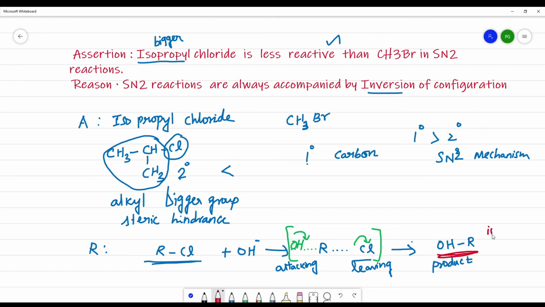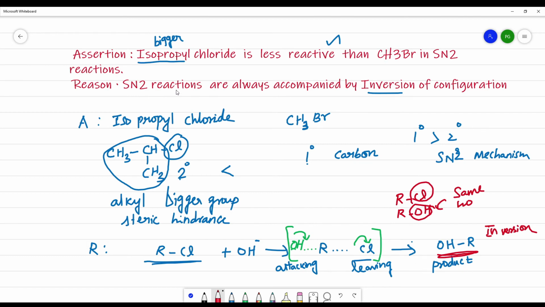So there is inversion of configuration. If the RCl and ROH are in the same position, the leaving group and the attacking group in the same position, there is no inversion of configuration. But here it is an inversion of configuration.